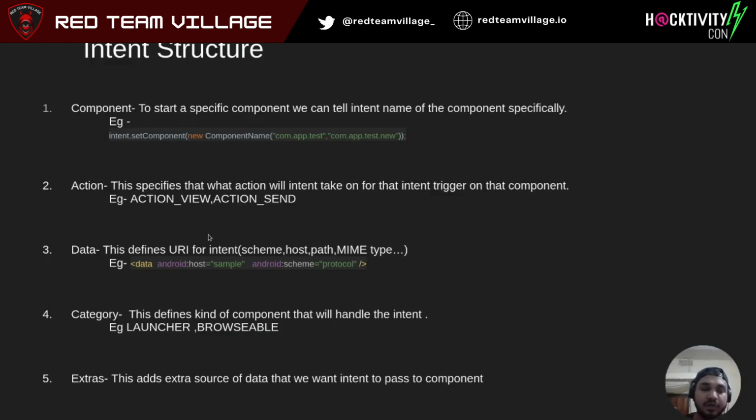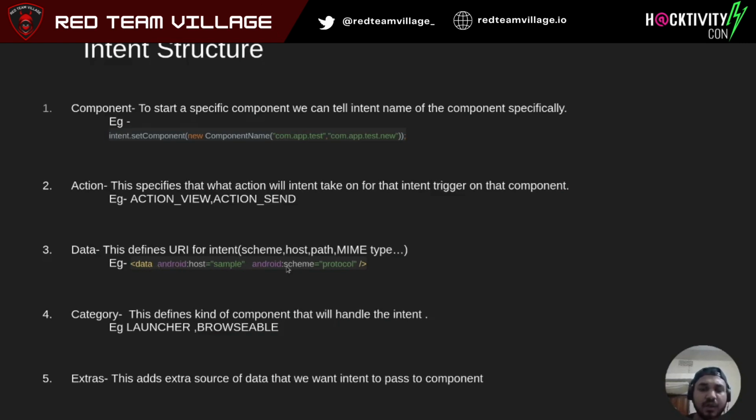Now data. The data part in an intent will define the scheme, host part, or the MIME type. In major cases you will see it as a definition for a deep link, like in an intent filter, or it can be defining a MIME type. Example, if you want to send an image, you can see in the data part what the MIME type of this will be.